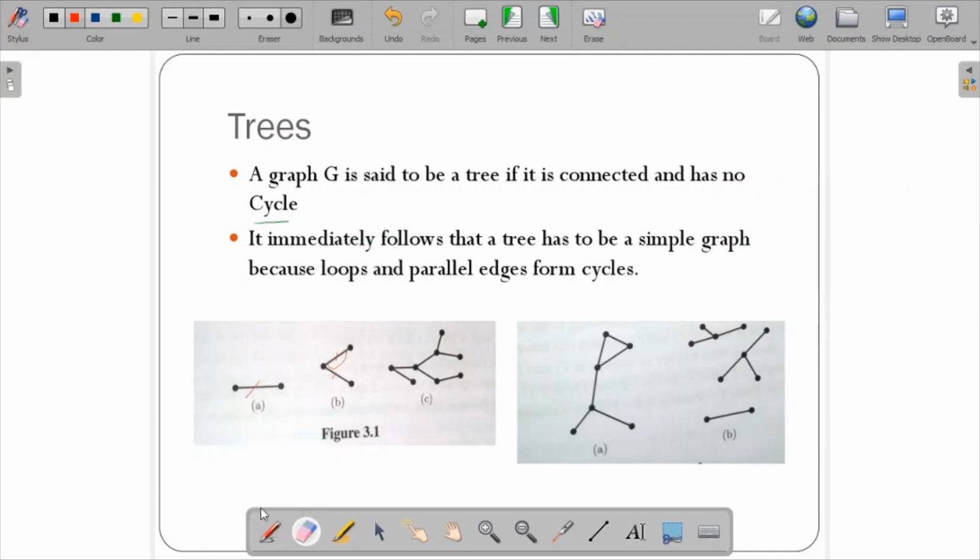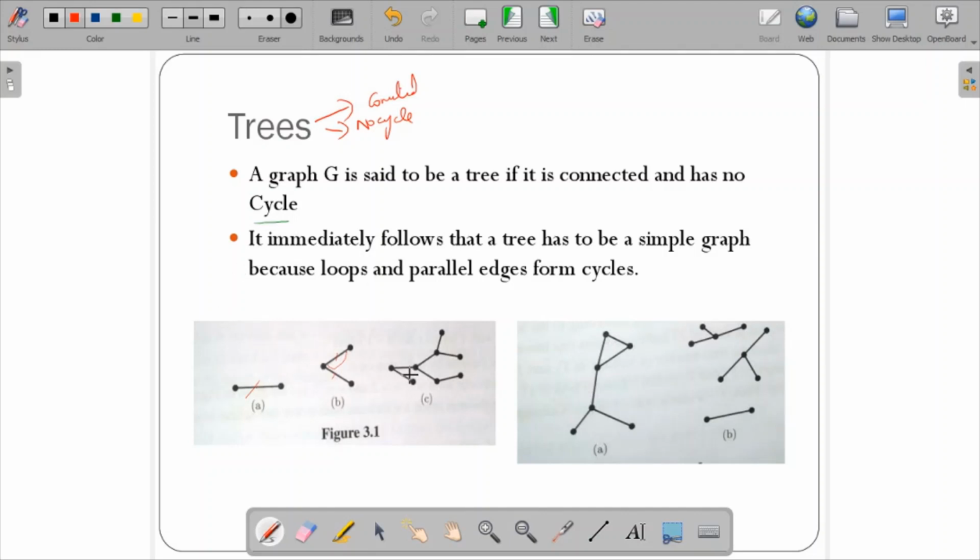So a tree is a simple graph as well as a connected graph. If you remember the definition, a tree should be connected and there should not be any cycle. Now if you come back to these two examples, this one cannot be a tree. Why? Because there is no connection between these three sets. They are disconnected, and it is actually termed a forest. When you come back over here, there is a cycle, and you cannot have any cycle in a tree. So this example cannot be considered, whereas these are the three valid examples for a tree.